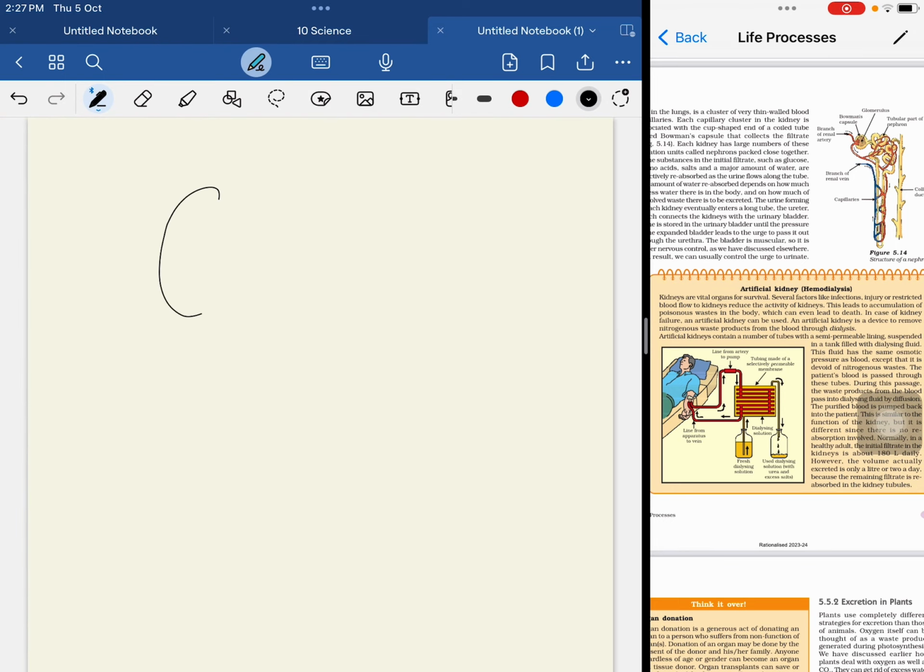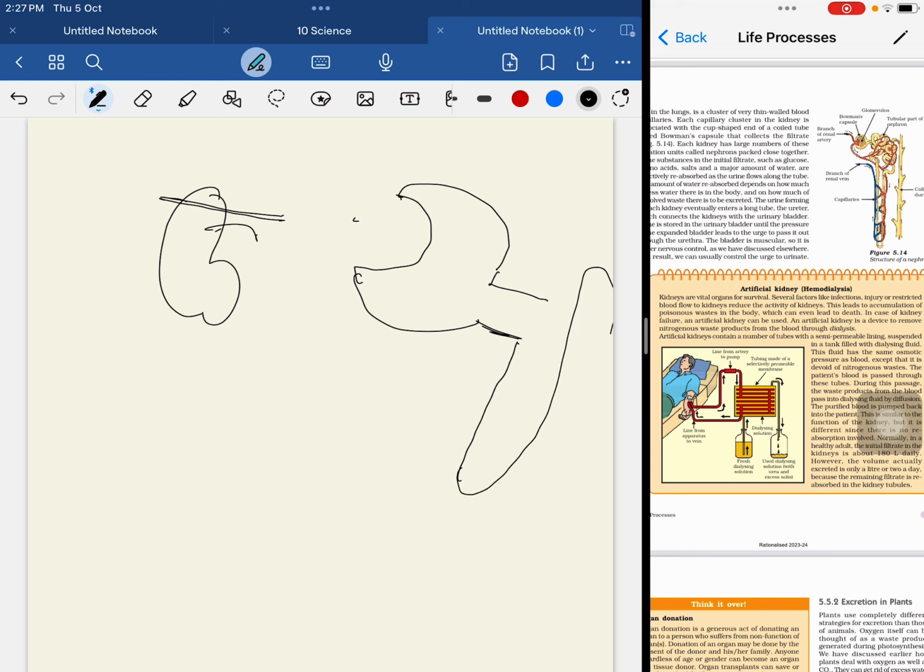Now in the kidney, we will cut one section, and if we see it under the microscope, we will find a structure called the glomerular capsule, and a long tubular structure arising from it.